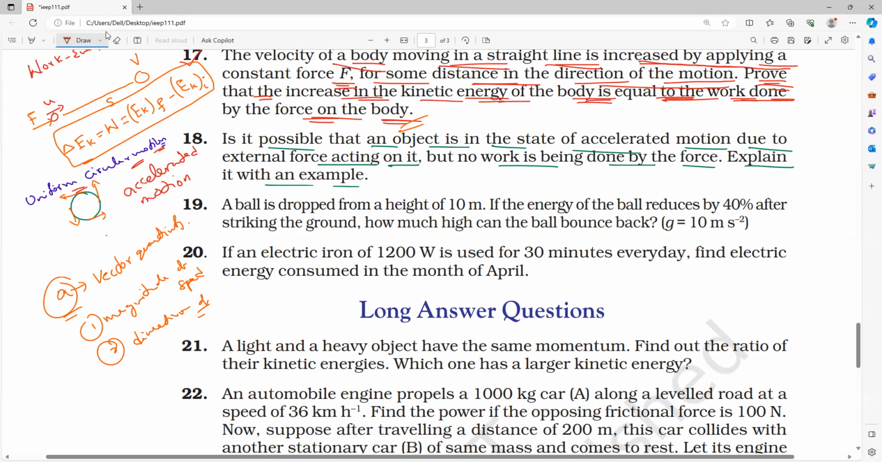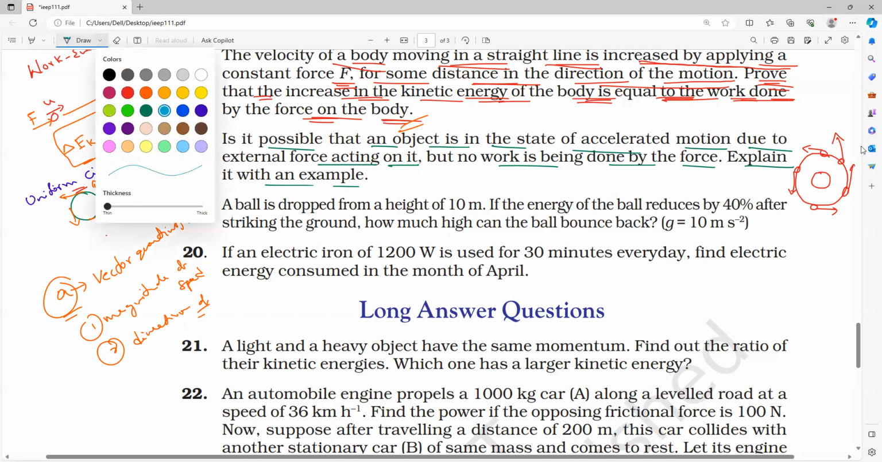In our last chapter we studied gravitation. The planets are revolving around the sun continuously in an accelerated motion because they are continuously changing direction at every point.